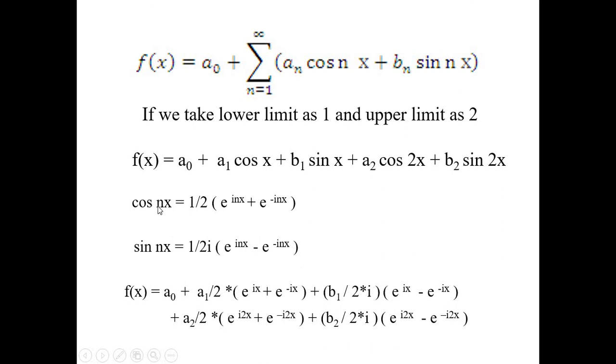Right now if I put n equal to 2, this equation will be 1 by 2 e to the power i2x plus e to the power minus i2x, and similarly for the sine term it will become e to the power i2x minus e to the power minus i2x divided by 2i. That whole thing I have just put in this equation. So we will say that this equation will look like this one.